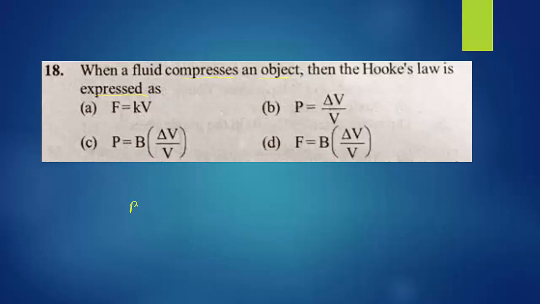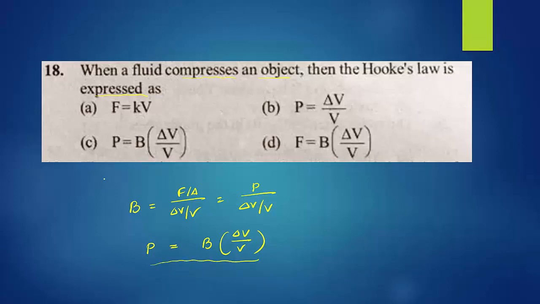You can observe bulk modulus is given by the expression F by A divided by delta V by V, or we can write it as P divided by delta V by V. So I want the pressure: P equal to B into delta V divided by V. This is the relation between pressure and bulk modulus. When fluid compresses, we go for volume, and volume means bulk modulus. Then Hooke's law is expressed as P equal to B into delta V by V. So go for option C.